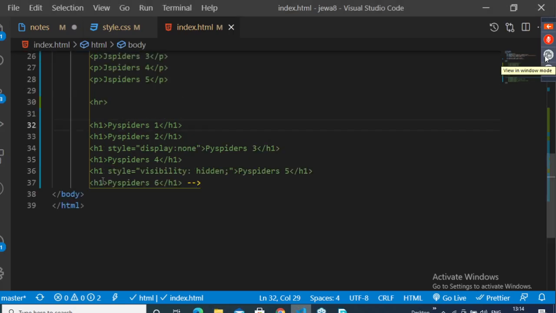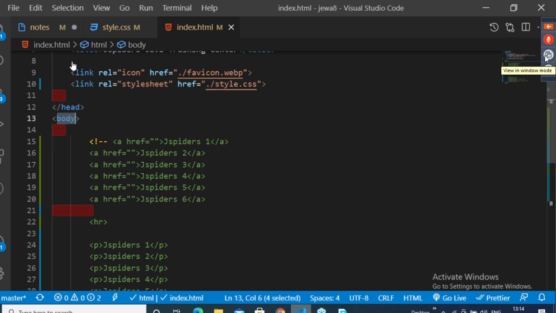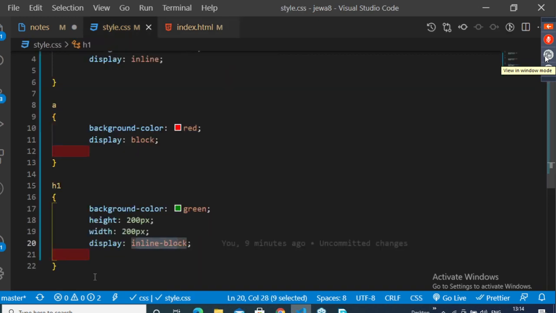If I go to my page, this part belongs to the header, and the whole part below this horizontal line belongs to the body tag. Will you agree with this? Yes. So now if I want to apply a background image to this page, can I use the body tag? Yes or no?